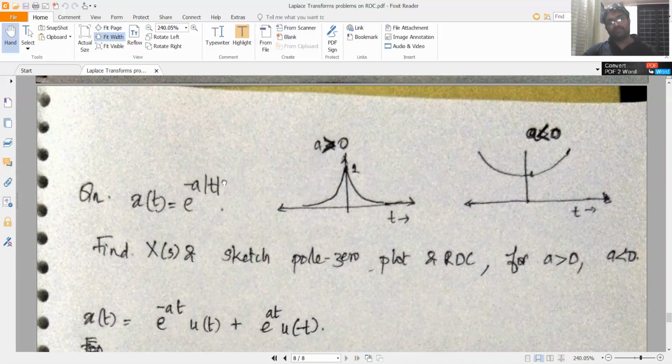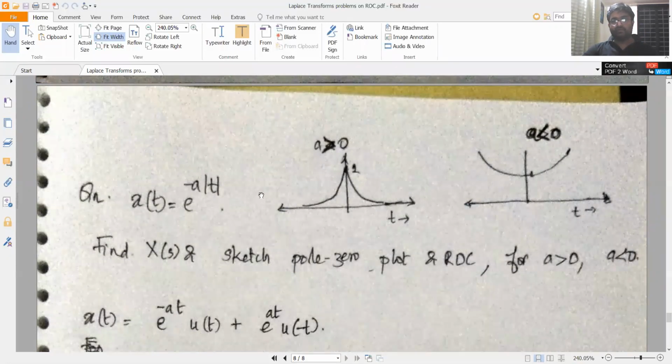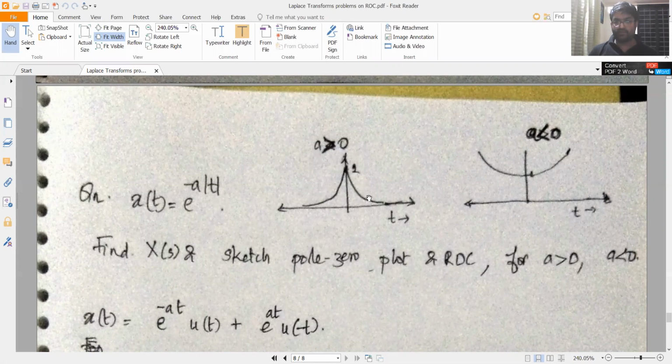Actually, this is e raised to minus at into u of t plus e raised to at into u of minus t. So that is exponentially decreasing towards either side of the y-axis.